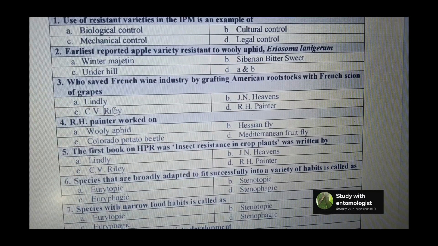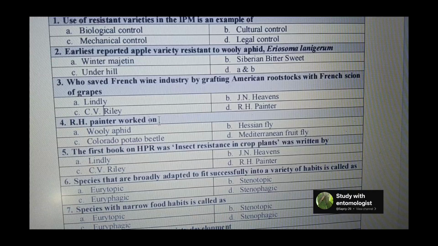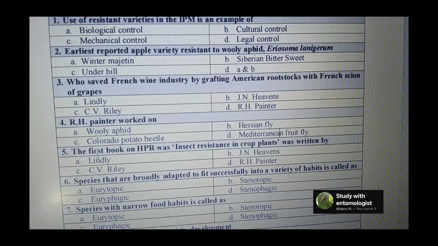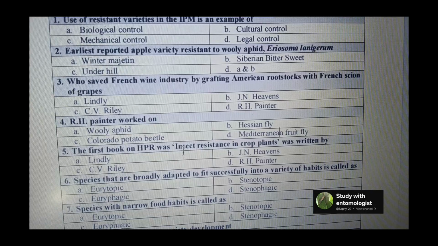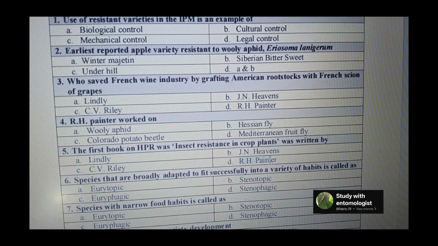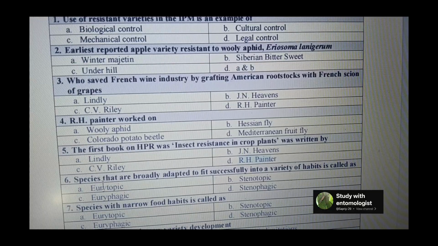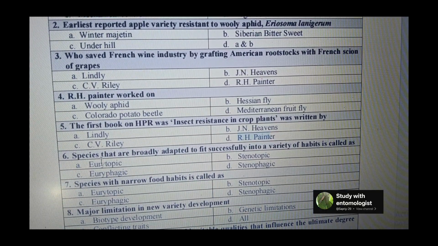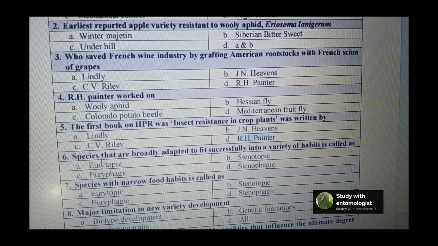Next question is R.H. Painter worked on. So R.H. Painter worked on the Hessian fly. Next question is the first book on HPR, Insect Resistance in Crop Plants, was written by. So it is written by R.H. Painter. Species that are broadly adapted to fit successfully into a variety of habitat is called as.